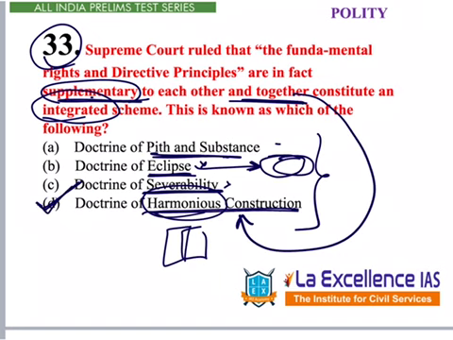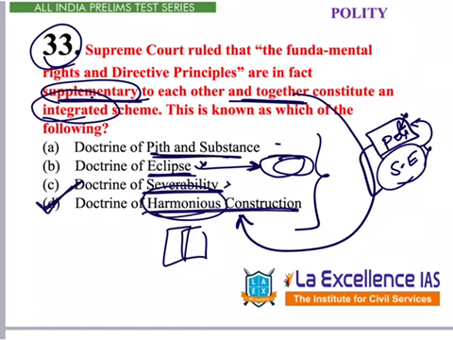And Supreme Court also told under doctrine of harmonious construction these two are interrelated, because political rights without socio-economic rights are waste. Socio-economic rights without political rights are not necessary. So these two should be together. That's what is told under doctrine of harmonious construction.